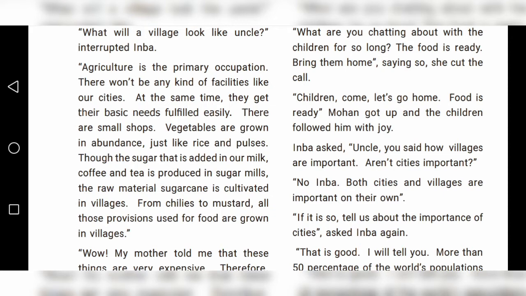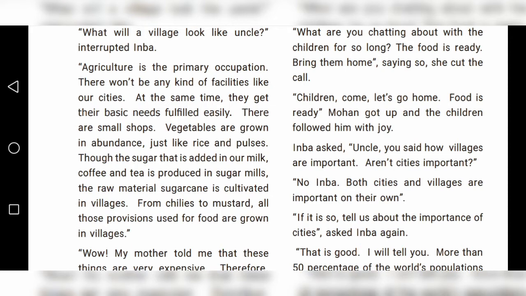Vegetables are grown in abundance. They cultivate different types of vegetables: brinjal, lady's finger, tomato, green chilies, onions. So many vegetables they grow in abundance. Abundance means a very large amount.